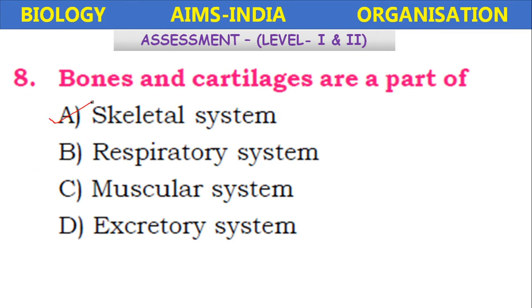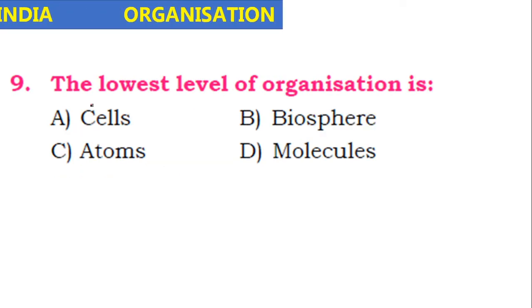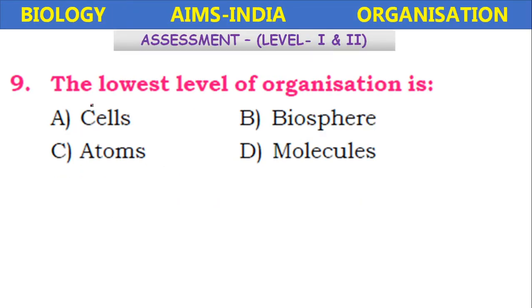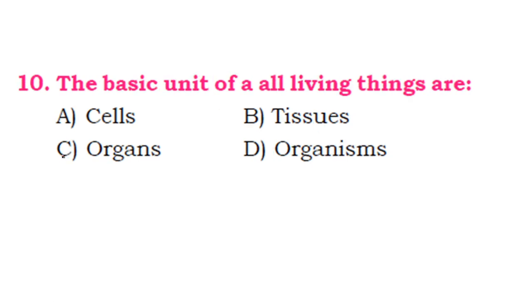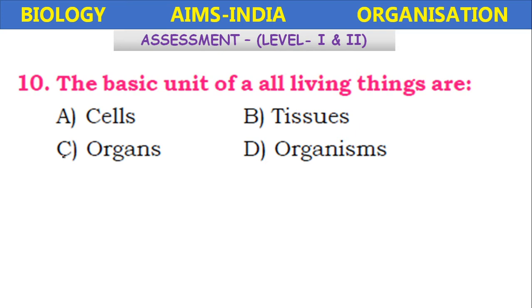A framework of bones together form the skeleton. Next, the lowest level of organization is, once again here, cells, biosphere, atoms, molecules. So which is the lowest level in this? It is the atoms. Next, the basic unit of all living organisms is cells, tissues, organs, organisms. Cells.